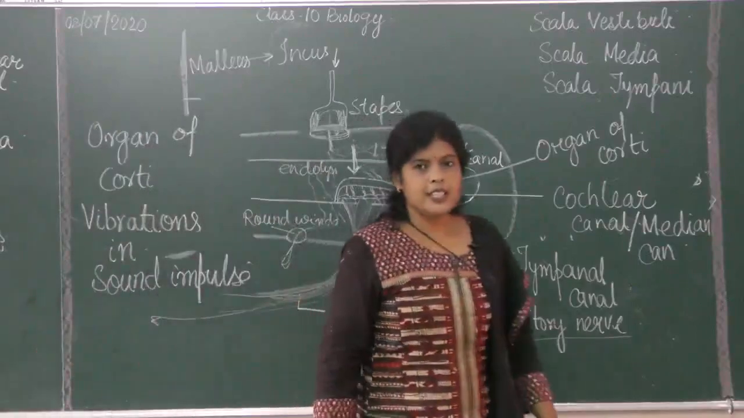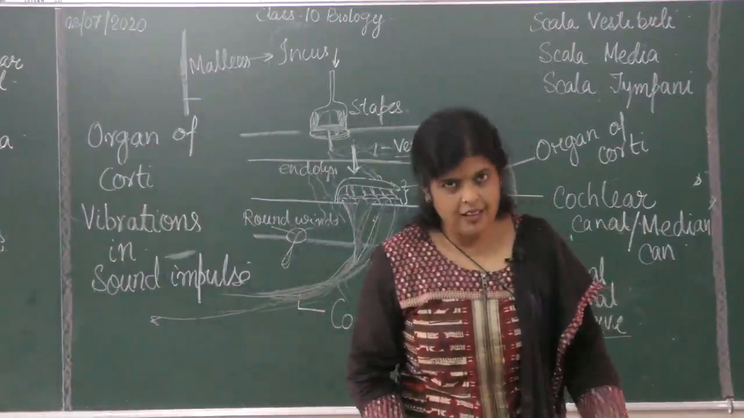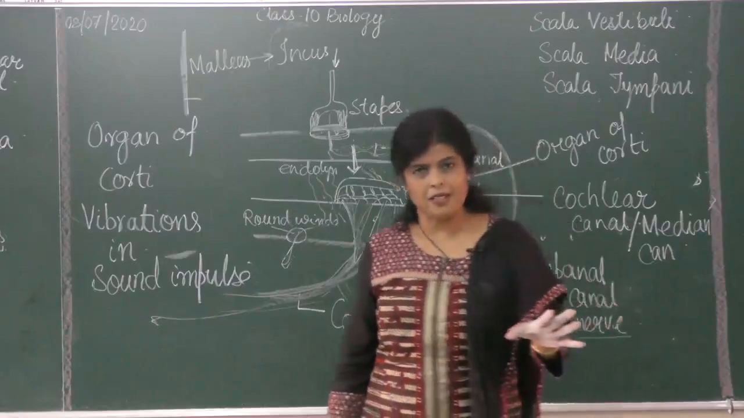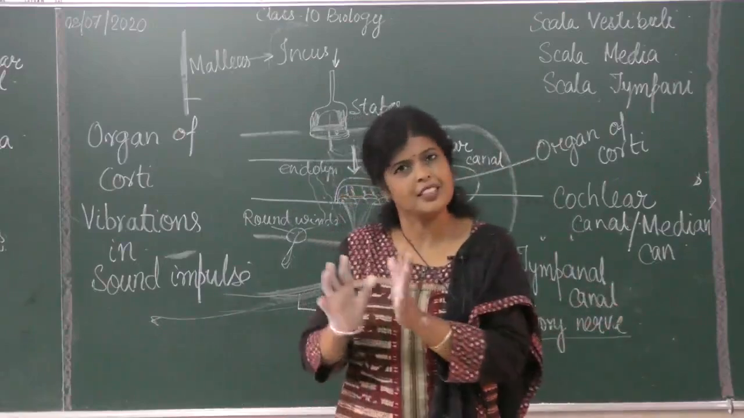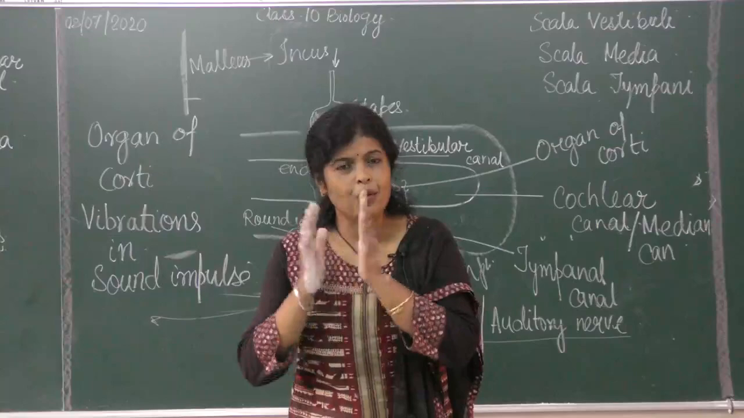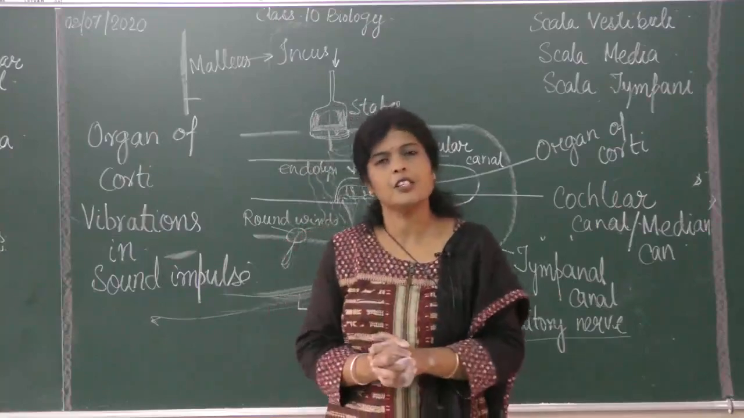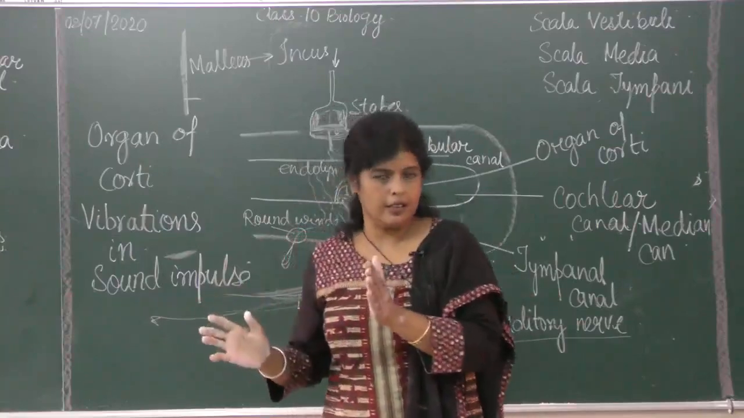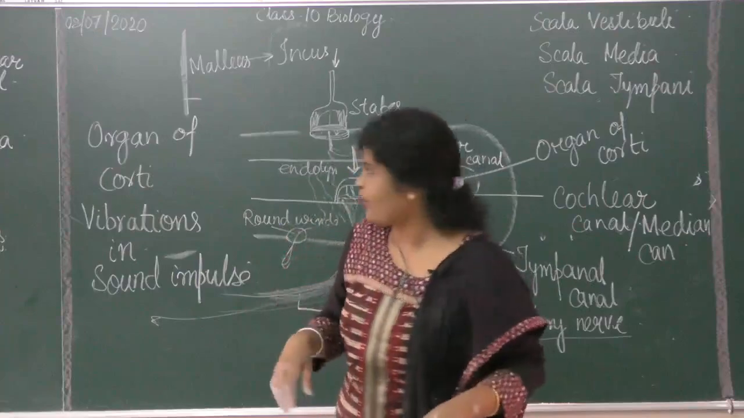Now after this we are done with the hearing part. That is simple. Which part of the inner ear is concerned with hearing? It is the cochlea. Is it clear? The coiled part. All right.